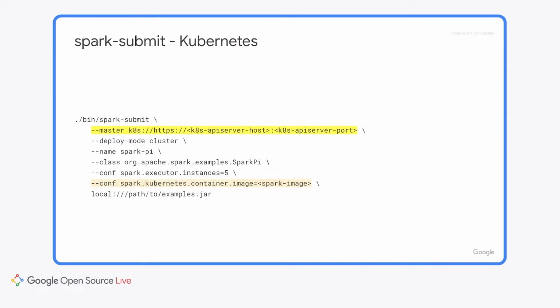To submit to a Kubernetes cluster, the master parameter is given a URL with the K8s protocol and the host and port of the API server. In addition to the master parameter, we also need an additional parameter to specify the Docker container to use. This is the container that will be used by the Spark driver and executors. Thus, it must have Spark installed along with any other desired dependencies, for example, data connectors or Python libraries.